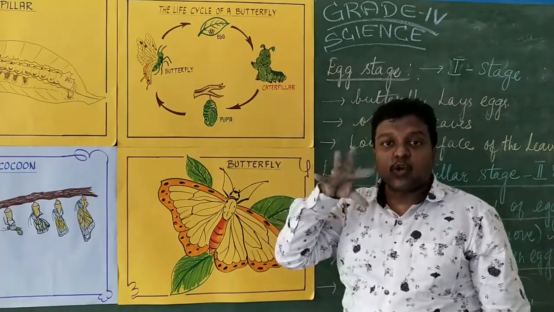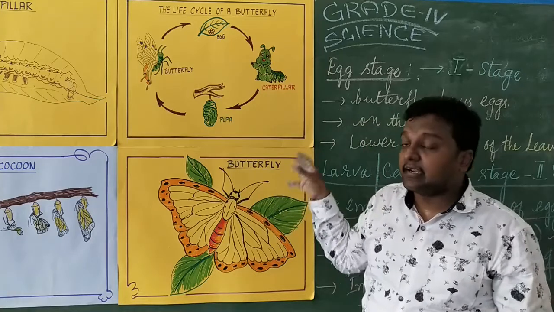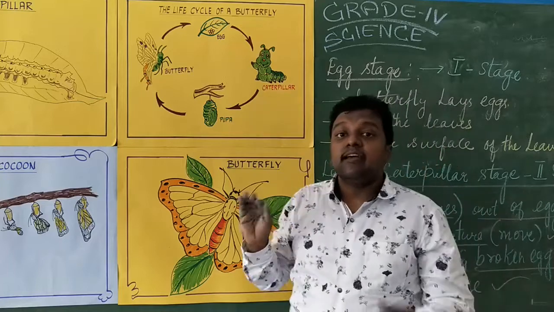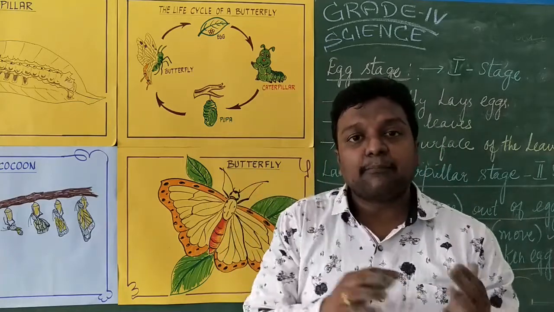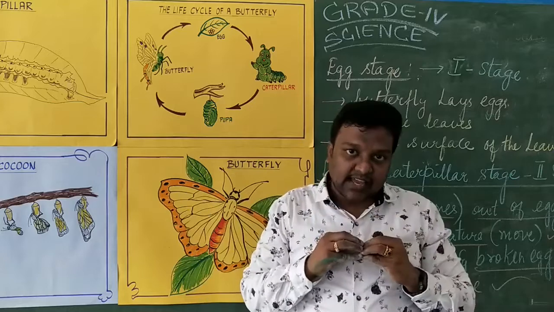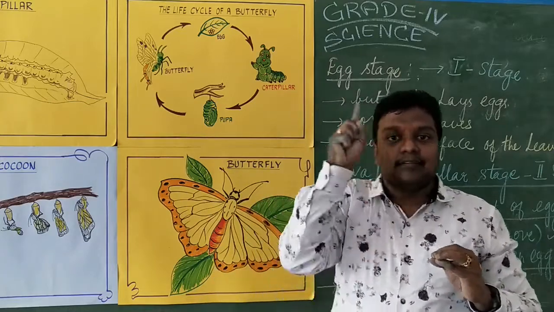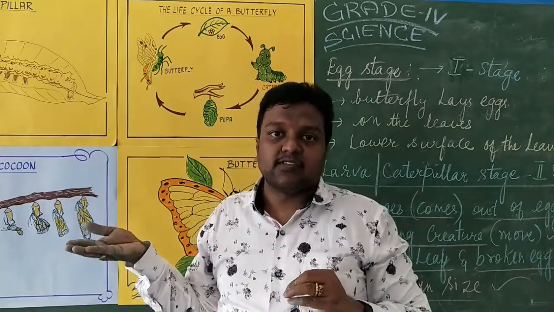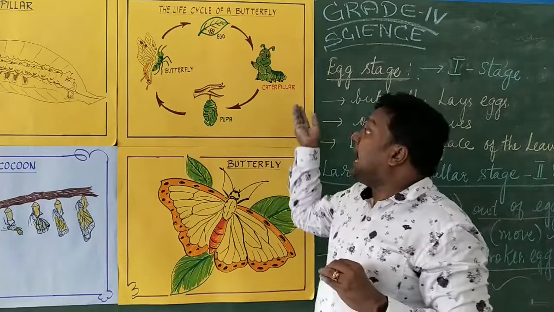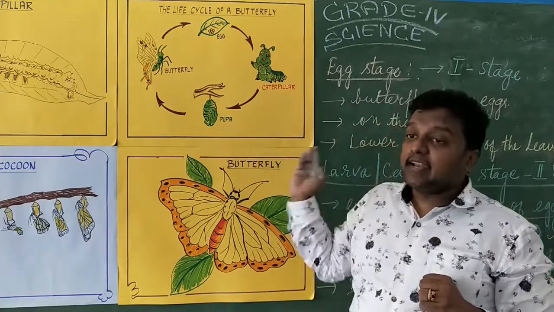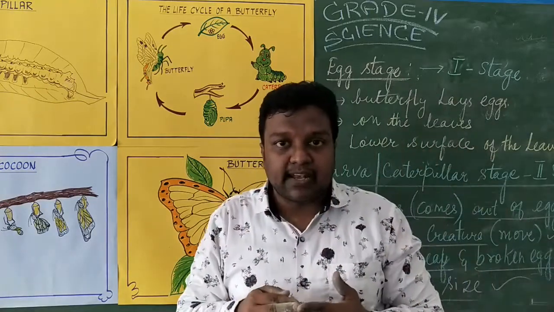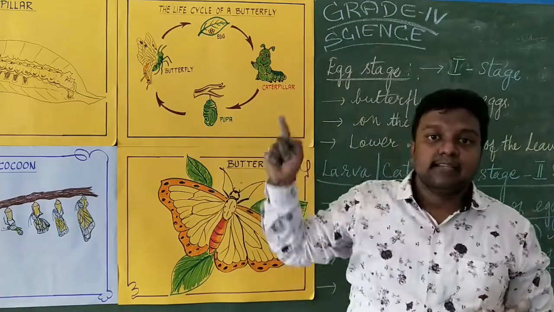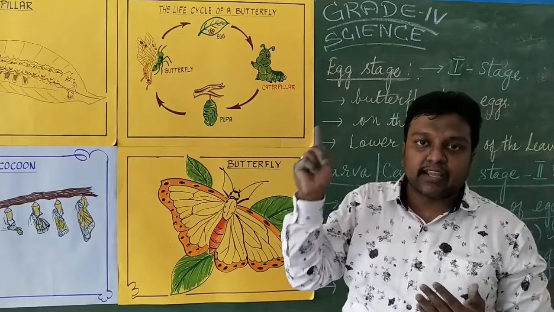This caterpillar will start to feed on the surface of the leaves and even the broken eggshells, isn't it? And when this caterpillar attains a maximum size, then what will happen? It starts to constrict its size and it becomes a circle. It becomes a spherical shape which will be present beneath the leaf surface or on the surface of the twigs, and that stage is called a cocoon. Next to the cocoon, the pupa stage will get formed. What is the pupa stage? This cocoon will start to form a layer of silky fiber, an outer covering.